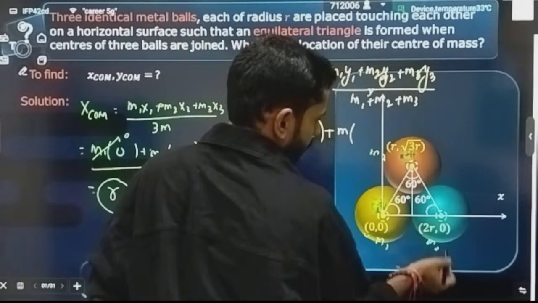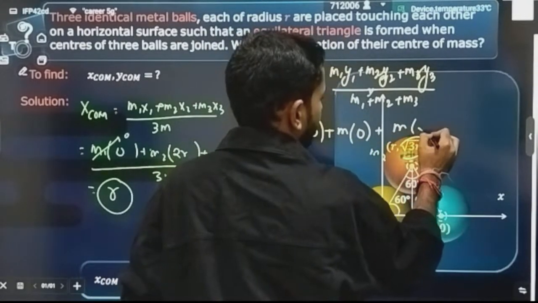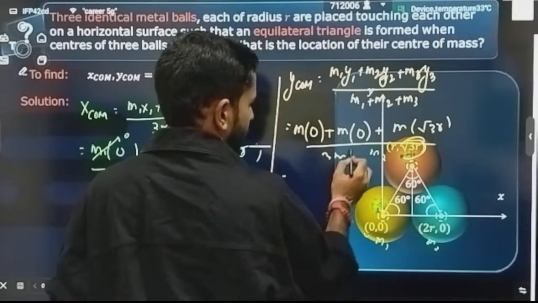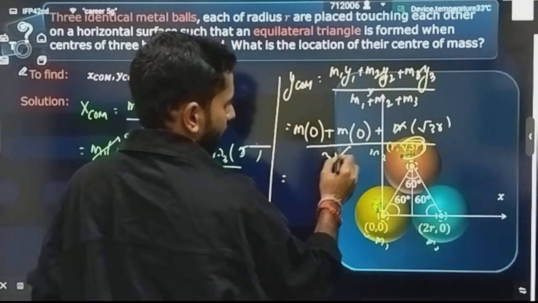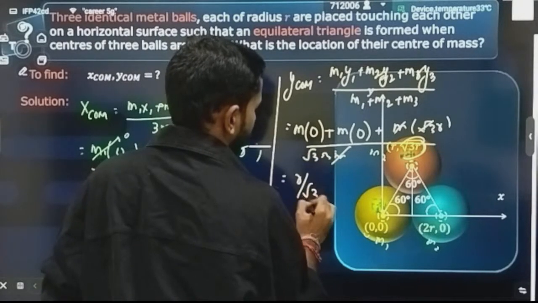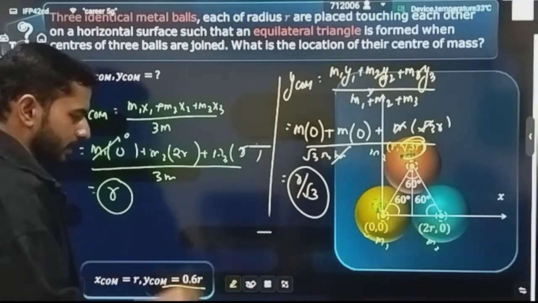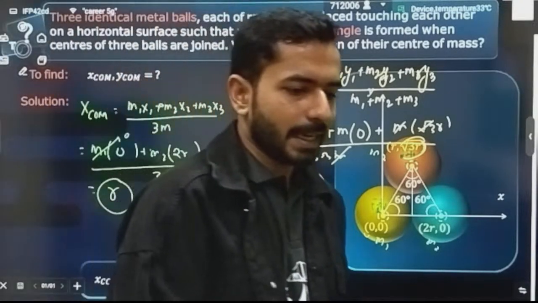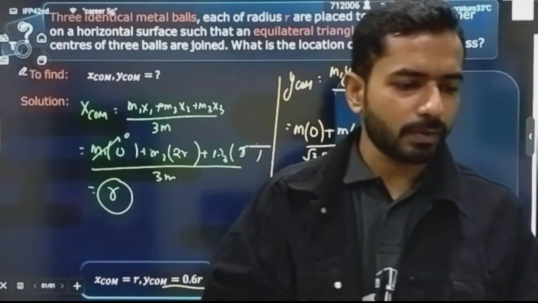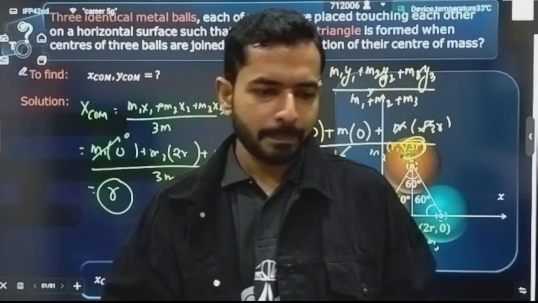For the second mass, again it is 0. For the third mass, the y position given is root 3 r, divided by 3m. m cancels, and root 3 r over 3 becomes r by root 3. That is the position of ycm, which can also be written as 0.577r. So we have calculated once in the x direction and once in the y direction, and then found the result. Clear? Understood? Very good.